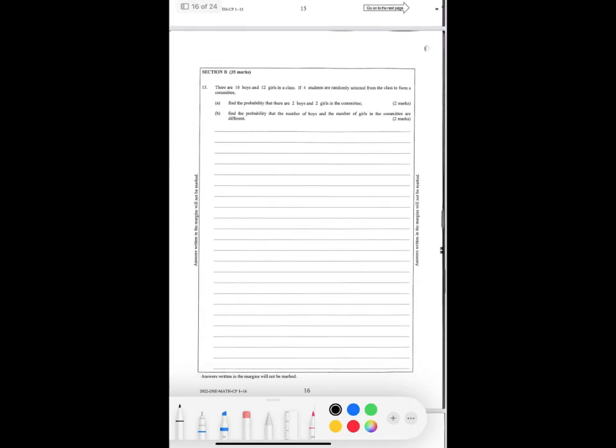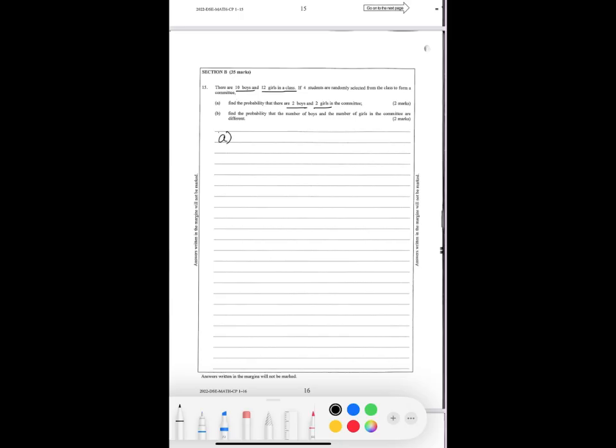Next question. There are 10 boys and 12 girls in the class. If 4 students are randomly selected from the class to form a committee, find the probability that 2 boys and 2 girls are in the committee.